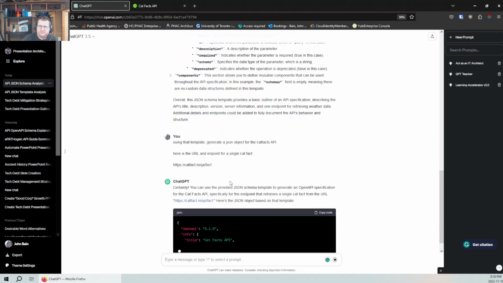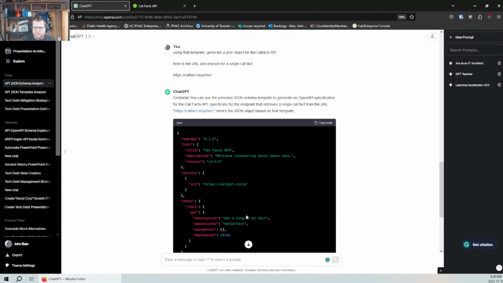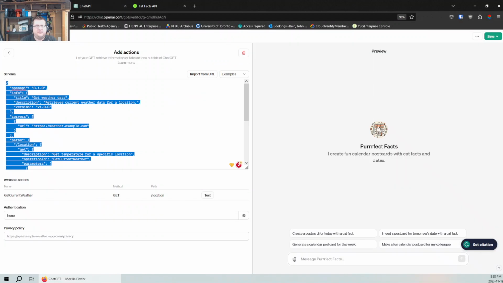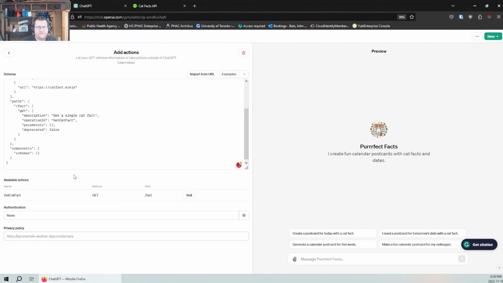Certainly, blah, blah, blah. Here's the JSON. This is what I wanted. Get a single cat fact. Deprecated. All right, so we're going to copy that, and we're going to go to our example text. We're going to go like this, and give it a second.